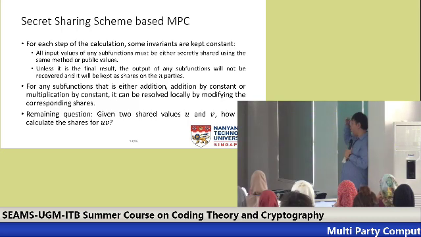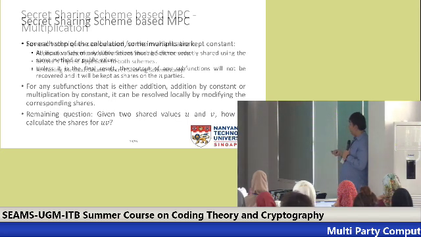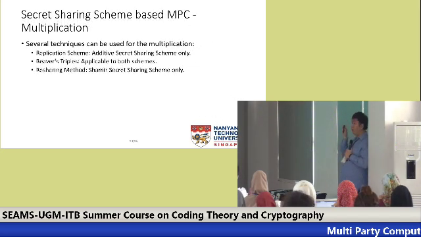So the remaining question is, if you have two shared values u and v, how to calculate the shares of u times v? Remember that here we don't necessarily want this value uv to be revealed. We just want it to be shared. Okay, there are several techniques: replication scheme, pivot triple, and the sharing method. The replication scheme works generally on additive secret sharing only. Pivot triple can be applied to both, and the sharing method is used for Shamir secret sharing for now.